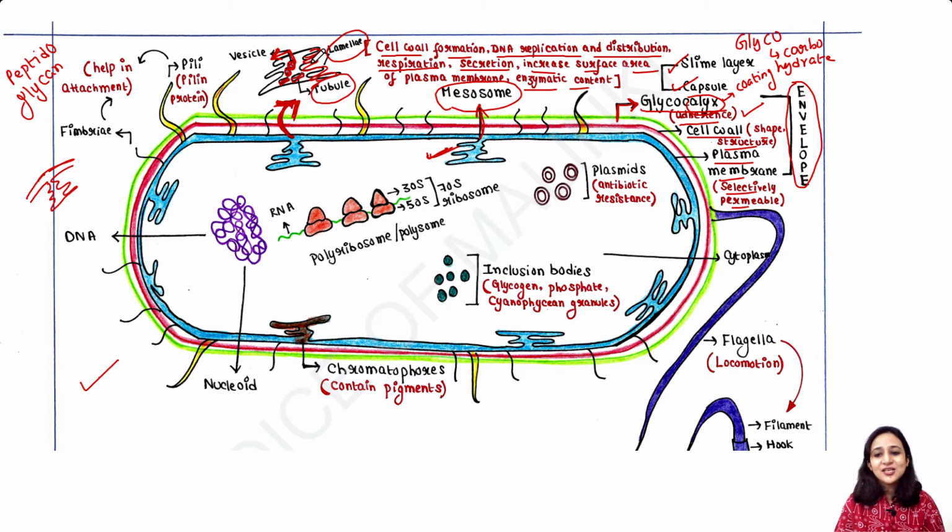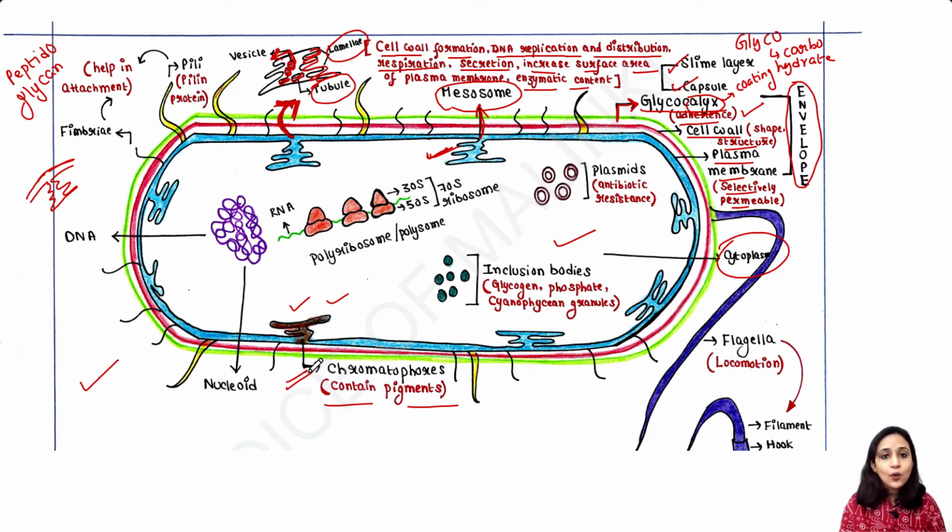Next, the bacterial cell contains cytoplasm like the eukaryotic cell. Sometimes you will get some infoldings like mesosome, which are called chromatophores. These chromatophores contain pigments because we know that bacterial cells contain a number of pigments, like cyanobacteria.